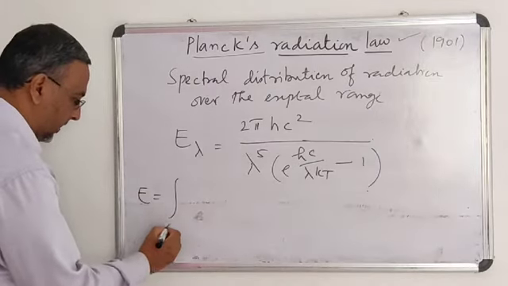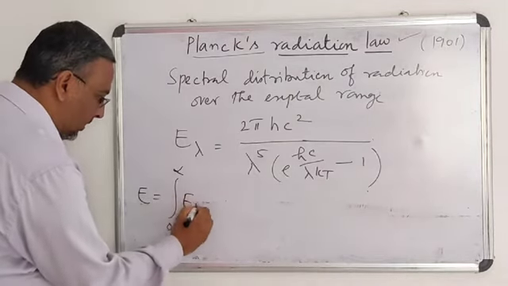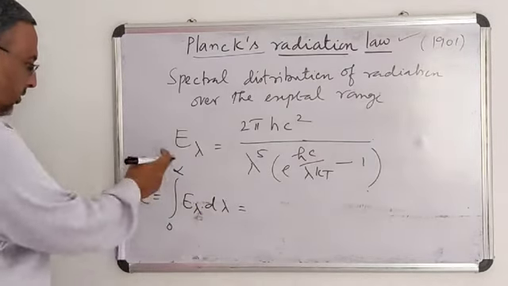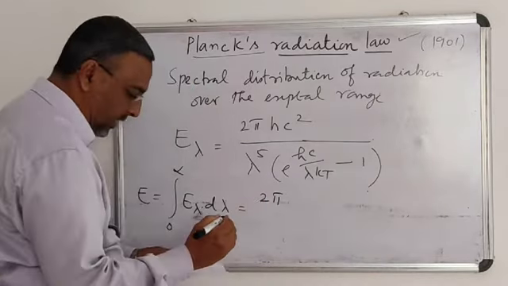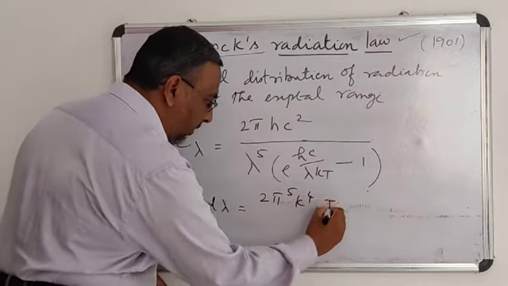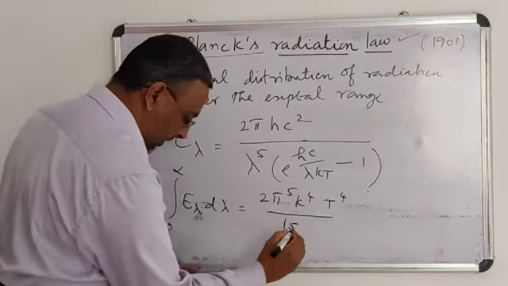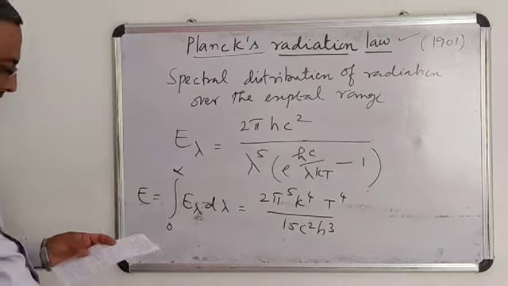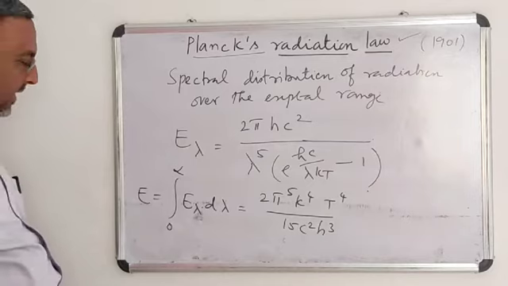When we integrate E lambda d lambda from 0 to infinity, varying the wavelength, we get 2 pi power 5 k power 4 T power 4 divided by 15 c square h cube. This gives the exact intensity of radiation.